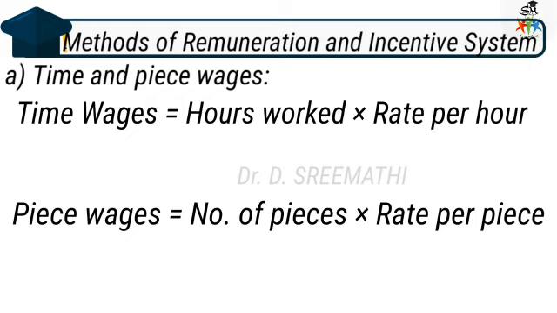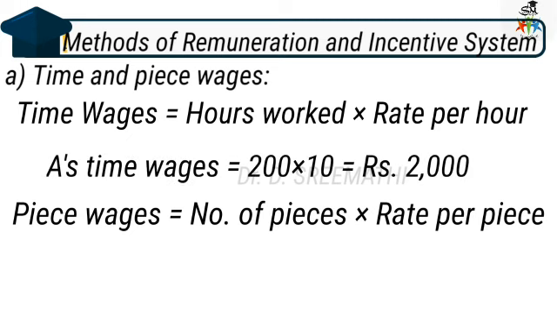So let us see the solution, that is, the wages of worker Mr. A. Here we have to calculate time wages. The time wages formula is hours worked multiplied with rate per hour. How many hours did he work? 200 hours during the month. And his hourly wage rate is rupees 10 per hour. So A's time wage is equal to 200 hours multiplied with rupees 10, that is equal to rupees 2000.